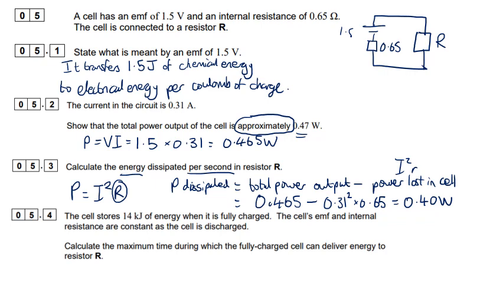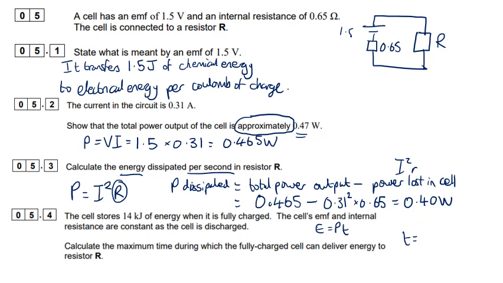Right, next part, the cell stores 14 kilojoules of energy when it is fully charged. The cell's EMF and internal resistance are constant as the cell is discharged. Calculate the maximum time during which the fully charged cell can deliver energy to the resistor R. Well, we know that energy equals power times time.